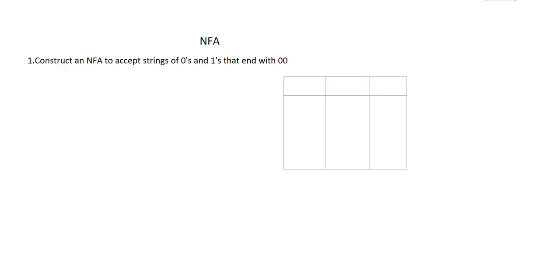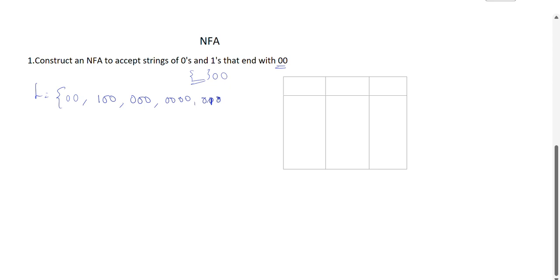Moving on to NFA construction, here is an example. Construct an NFA to accept strings of zeros and ones that end with 00. So first identify the language as you do in DFA. So L is equal to that. Here it is the one which ends with 00. Before that you can have any combination of zeros and ones.